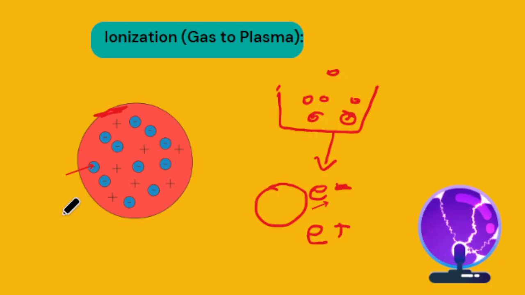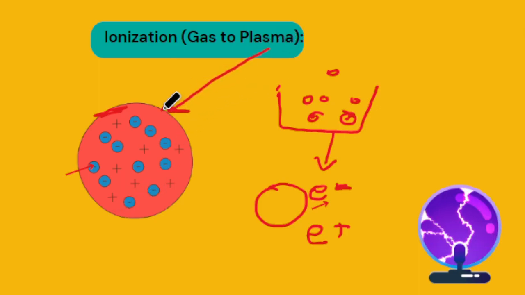As a result, the gas becomes a mixture of positive ions and free electrons, which collectively form a plasma. So basically, when gas atoms or molecules create positively and negatively charged ions, the mixture of them is called the plasma state.